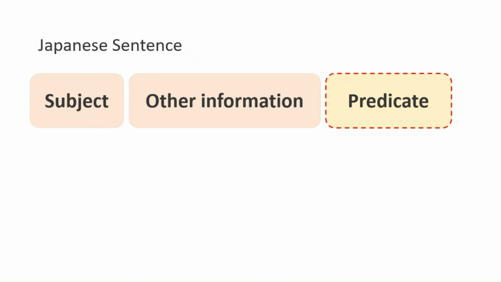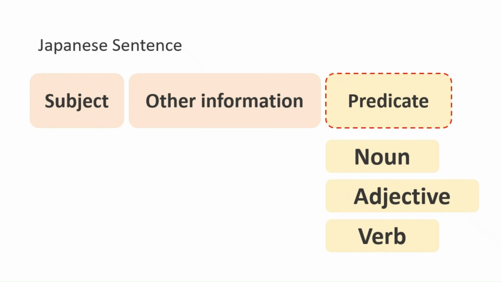Let's review what we learned today. In this video, we looked at the basic structure of Japanese sentences. The predicate always comes at the end of the sentence. And depending on what it is, the sentence becomes a noun sentence, adjective sentence, or verb sentence.